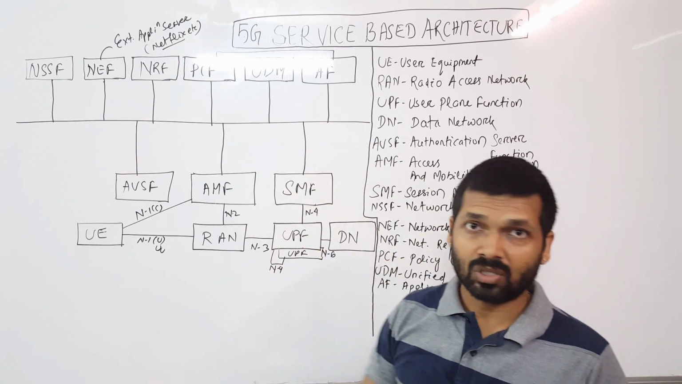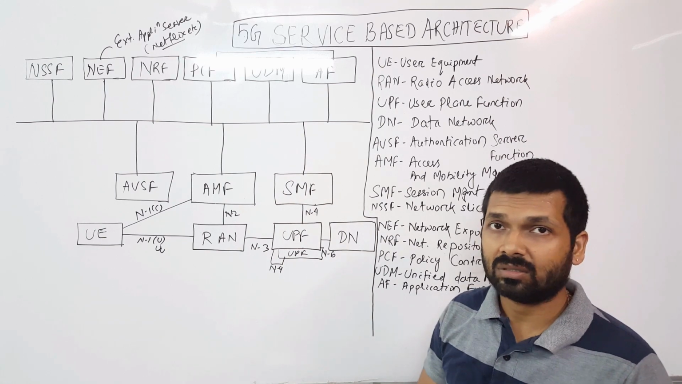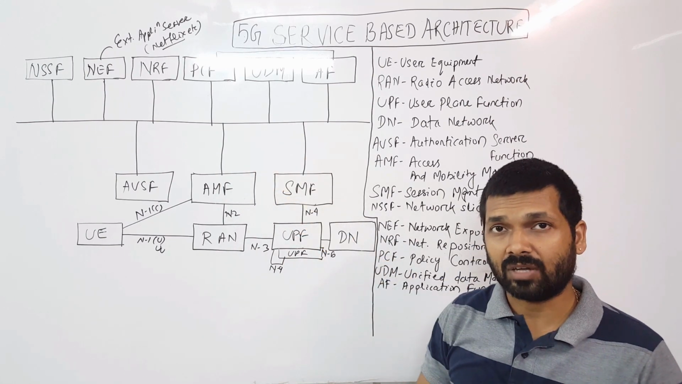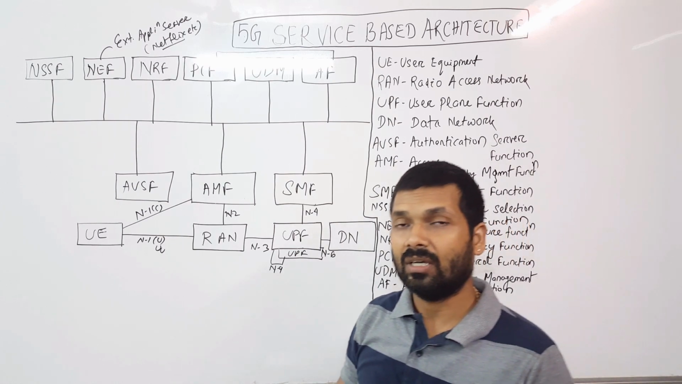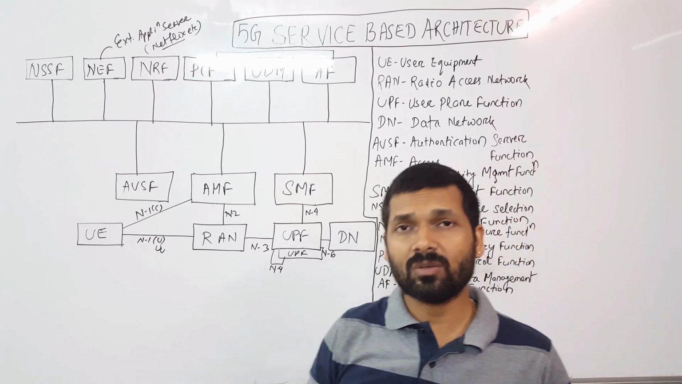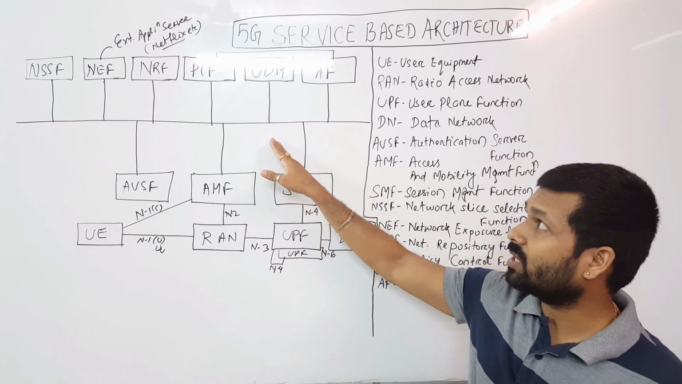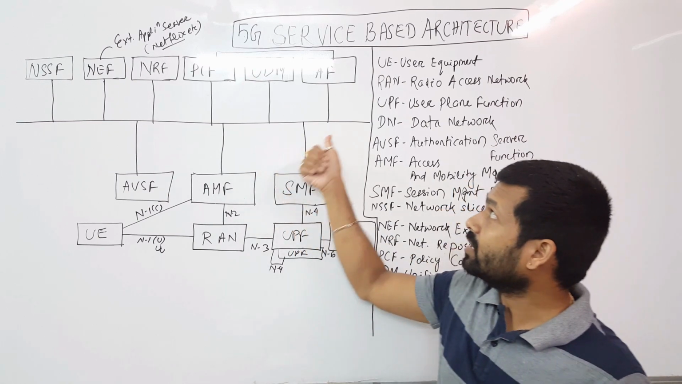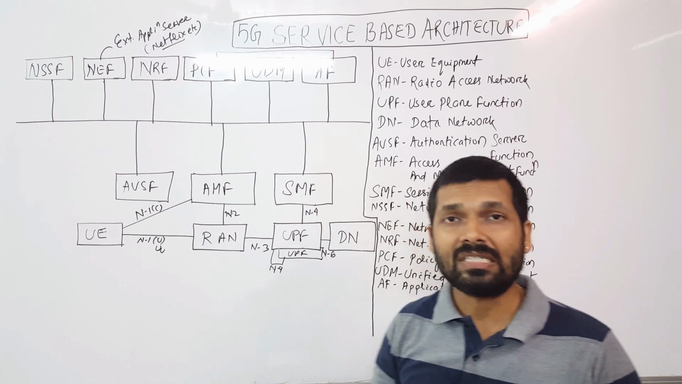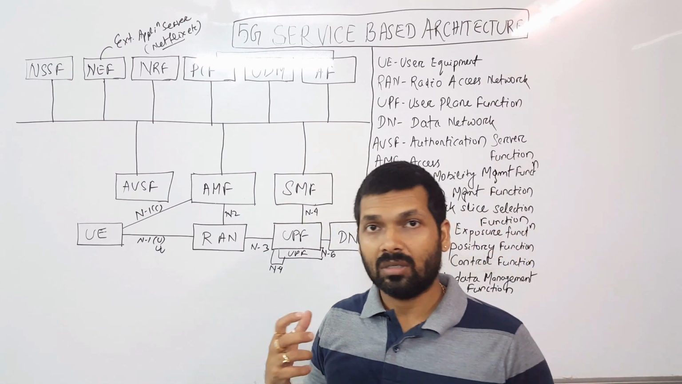Next is UDM, or the unified data management. This one replaces the HSS in 4G or LTE. HSS has all the user information, and the same thing is handled by the Unified Data Management, or UDM. And the next one is the application function, which was there in LTE or 4G also. So this will handle all the applications.